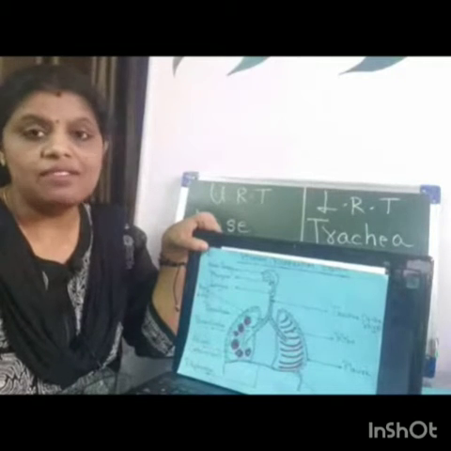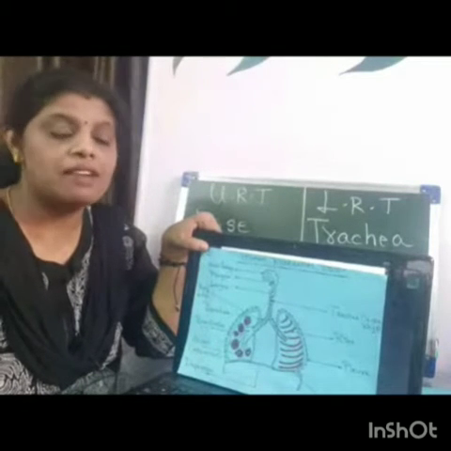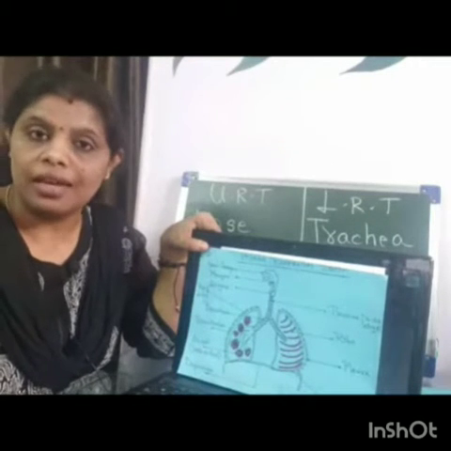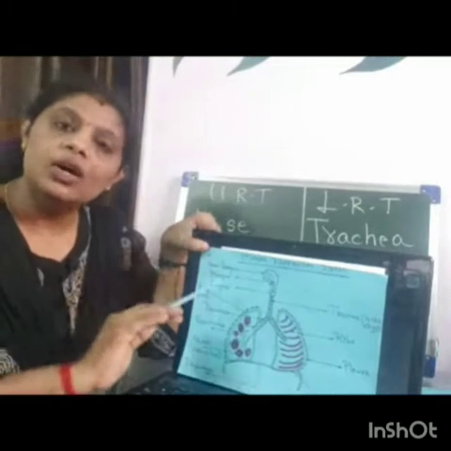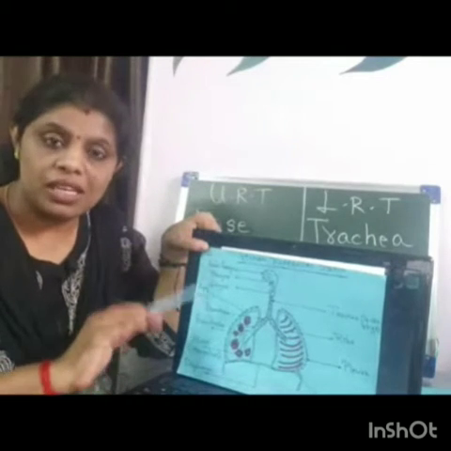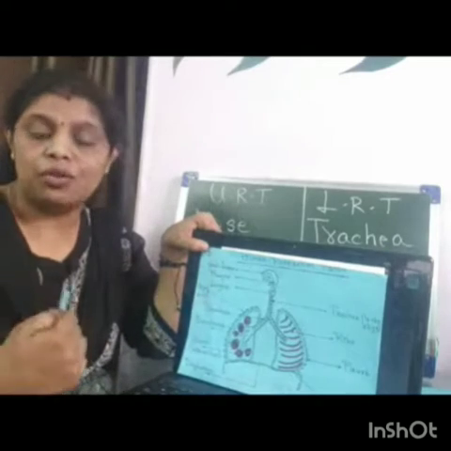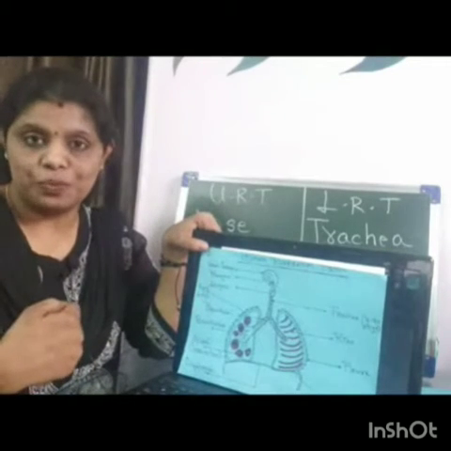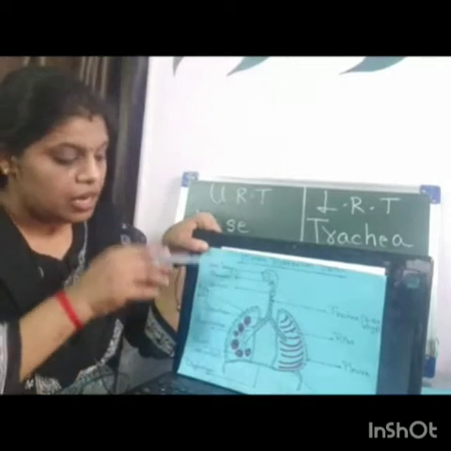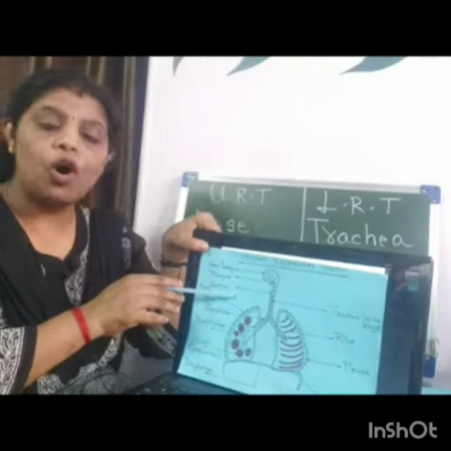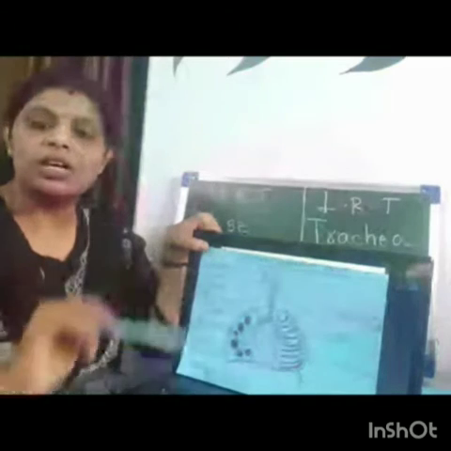We have studied the pharynx in detail when we studied the process of digestion through the alimentary canal. Here it is required for the entry of air through the nasal passage. Understanding? This pharynx further continues to form a structure called the larynx.